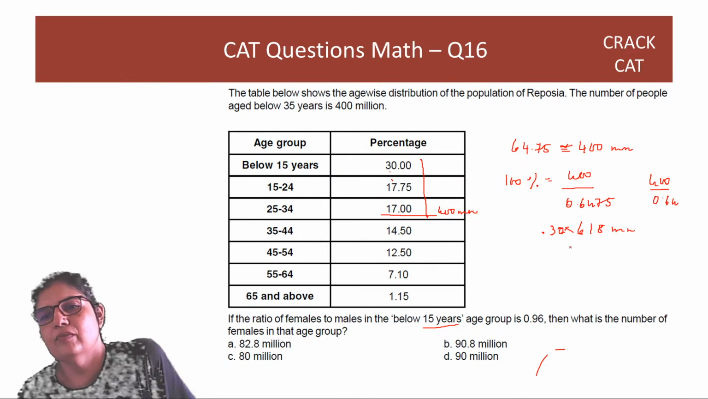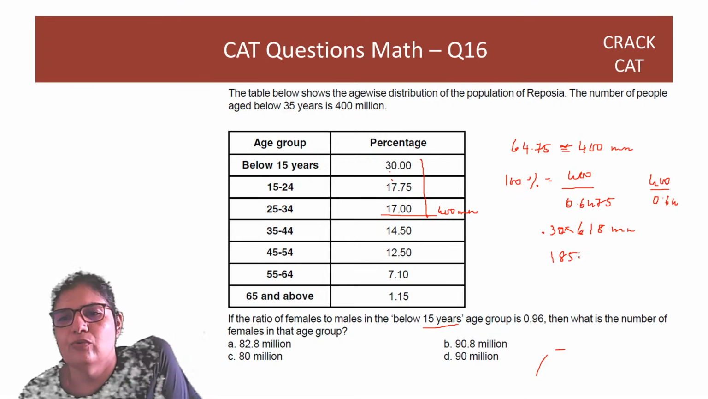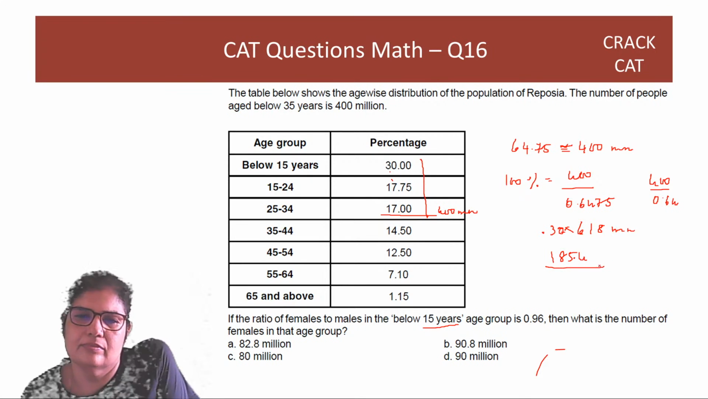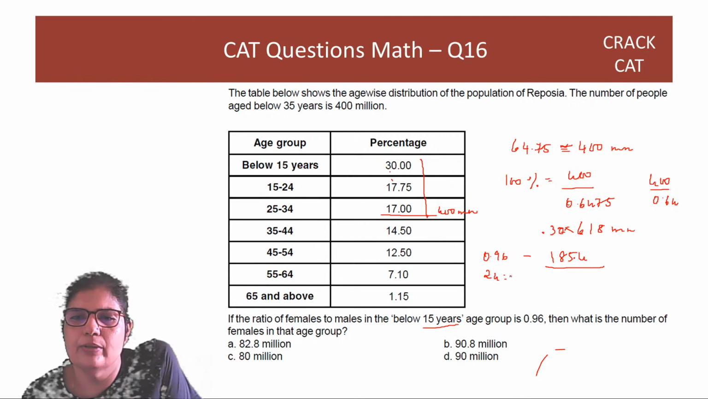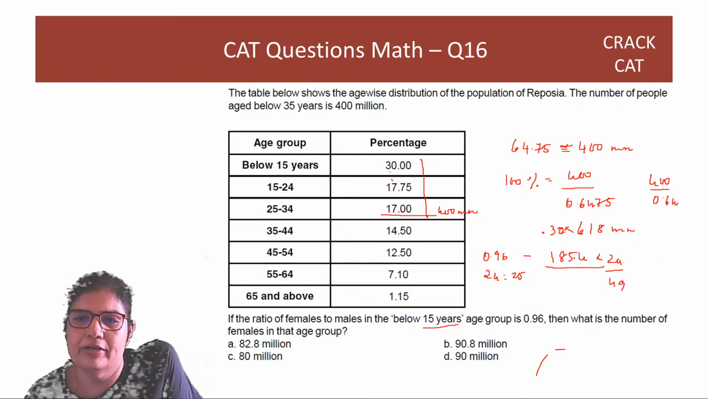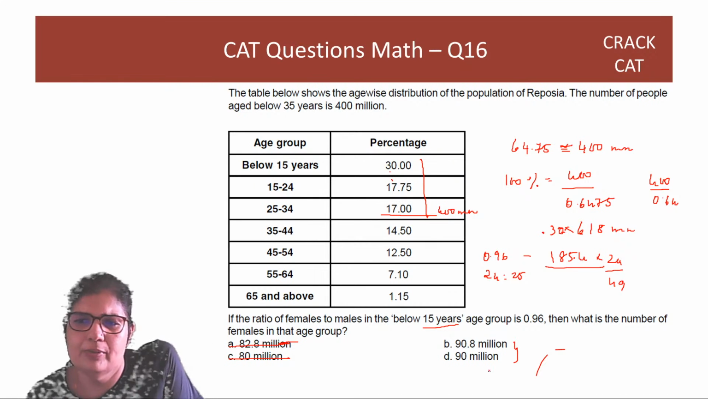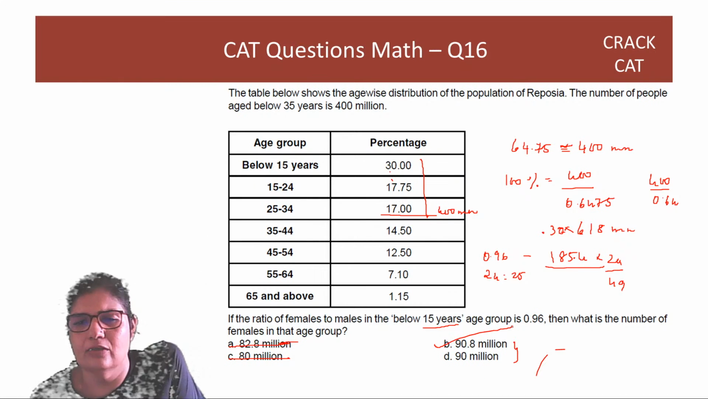So this works out to 185.4. So females to males is 0.96. That means it's 24:25. So answer is going to be 24/49. Right? Total 49. So around less than half. Right? So these two are very small. We'll have to do a little more work between these two values. Answer works out to option B.